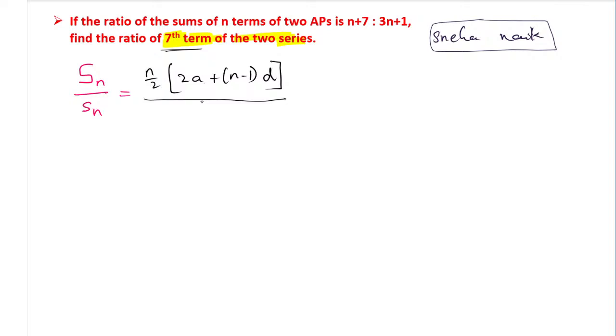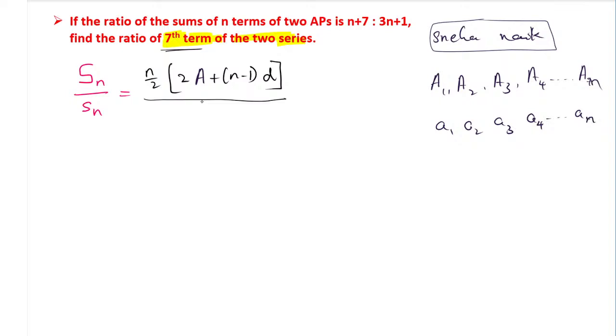We can go with the one more formula. See this one, A, I will make it capital A because this first term A we don't know. The first AP that we have now, we will take its first term as capital A. Second one we will take A2, third one A3, next one A4 and so on, till A7. So A7 we will take this way. One more AP we will take with small a, because we have different APs.